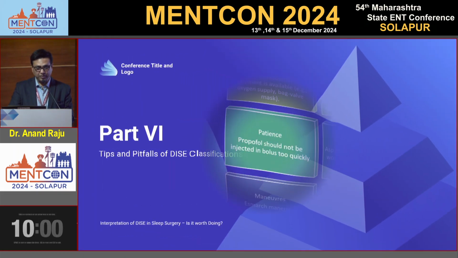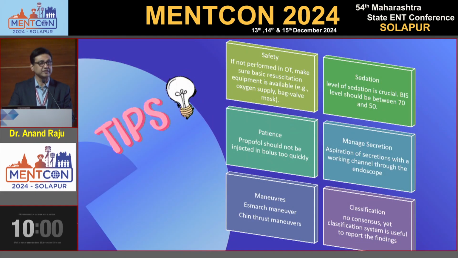So tips and pitfalls for DISE. Tips: safety is very important, as we already discussed. If not performed in the OT, make sure basic resuscitation equipment is readily available. The level of sedation is crucial. BIS monitoring is very important. Propofol should not be injected as a bolus; it must be given as a slow infusion. Manage secretions. Sometimes you need to put in a suction tube to suck out the secretions, otherwise aspiration may be the worst complication. Maneuvers: you have to do a jaw thrust maneuver and chin thrust maneuver.